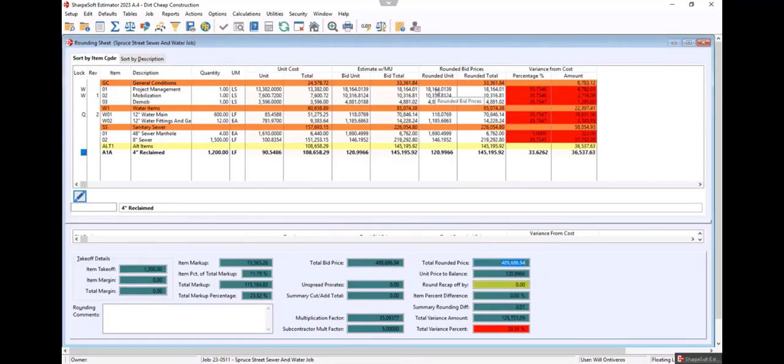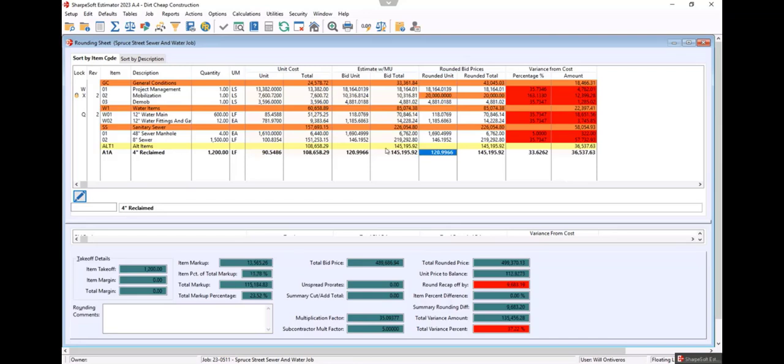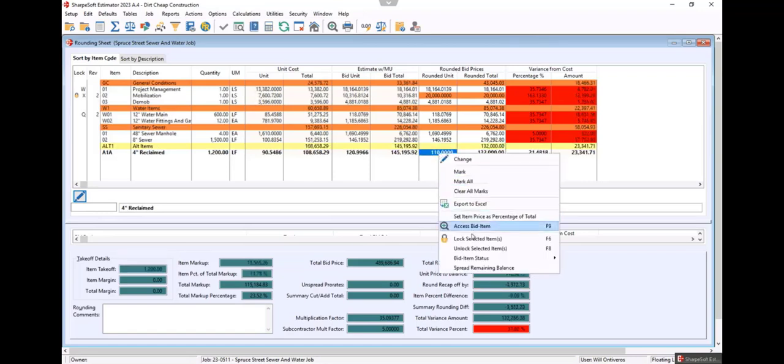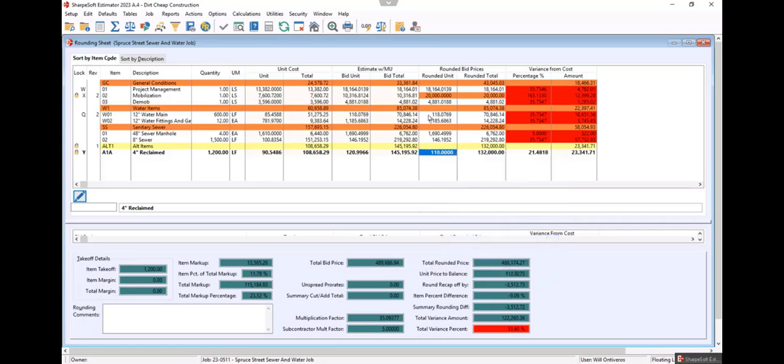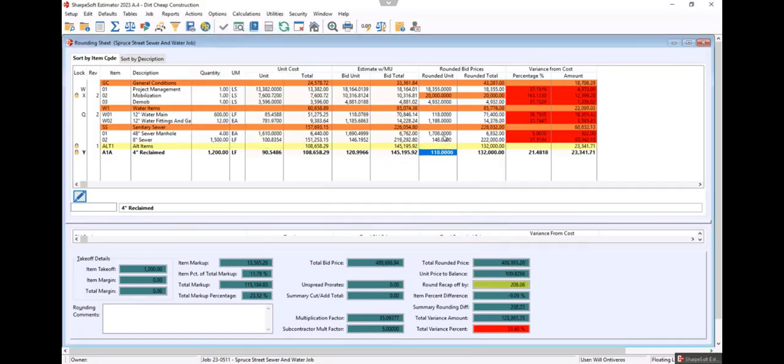$4.89. Now maybe what I might want to do is bump up my mobilization, and then I want to lock that item there. So I'll lock that, and then maybe because this is an alternate, I want to take a little bit of money out of this. So I'm going to go maybe $110. So I still leave a little bit of money in there, but remove some of that. I lock that item. So notice now, as we move through the job, I go actions, auto balance, and it's going to move that money through the rest of the job, keeping that mobilization there.